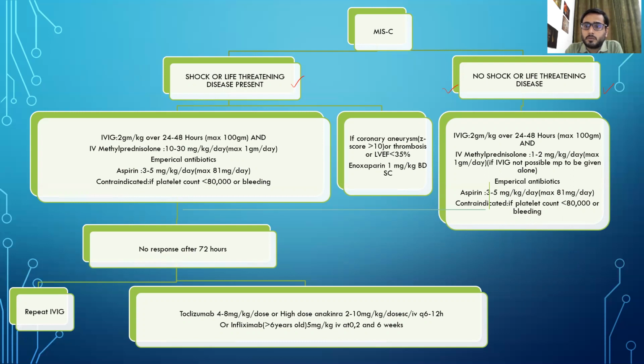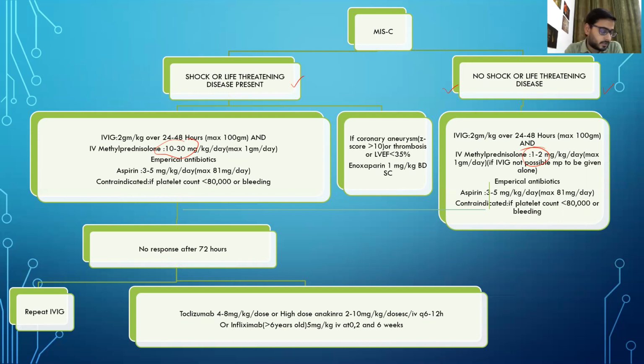The only difference is IV methylprednisolone: here it is 1 to 2 mg, there it is 10 to 30 mg per kg per day. Now, if IVIG is not possible, only methylprednisolone can be given. Rest of the treatment remains the same: empirical antibiotics, and aspirin, which is contraindicated again if platelets are less than 80,000.